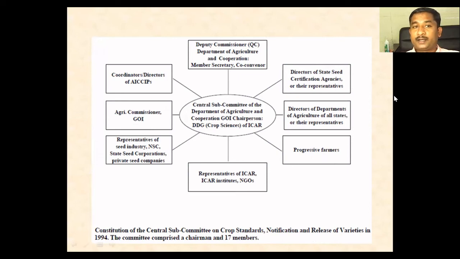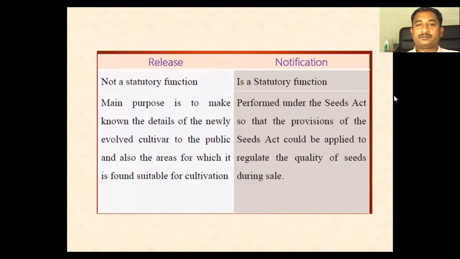These include directors or coordinators of AICRP centers, the Agriculture Commissioner of the Government of India, representatives from the seed industry, NSC, private seed companies, ICAR institutes and NGOs, and progressive farmers, along with directors of the state Departments of Agriculture or their representatives, and directors of state seed certification agencies or their representatives. They will look into the proposals and all aspects, and then the release of varieties will be done.